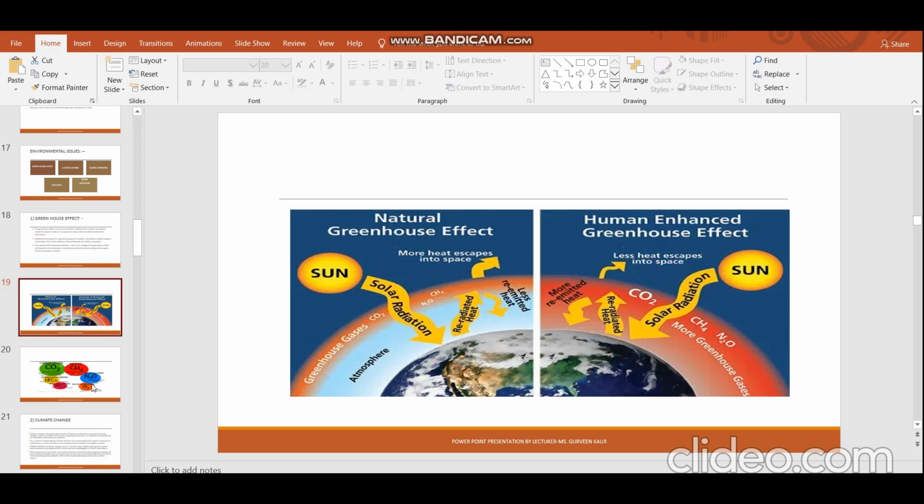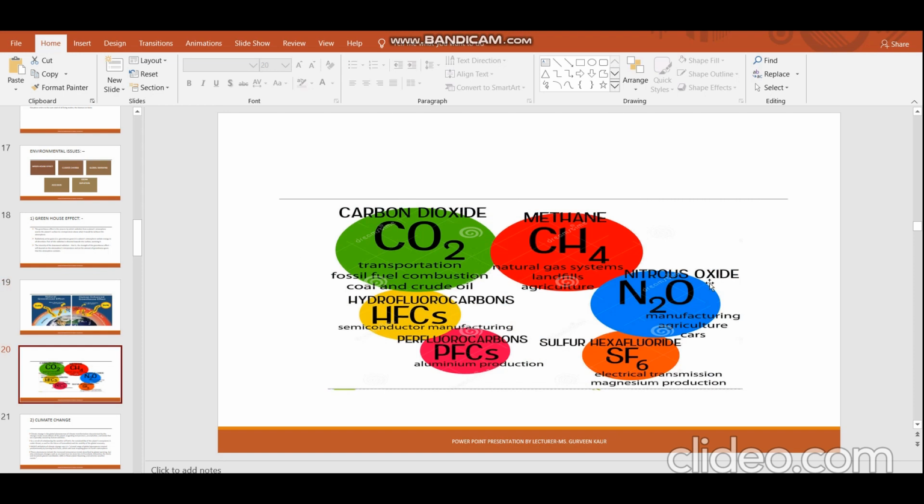Now over here you can notice these are the natural greenhouse gases: carbon dioxide, methane, nitrous oxide, then chlorofluorocarbons. All these are very important gases which play a very important role in the atmosphere of the earth.